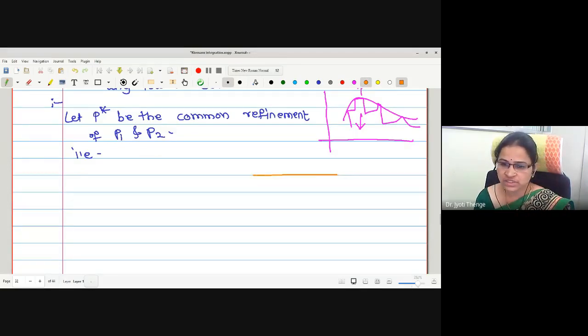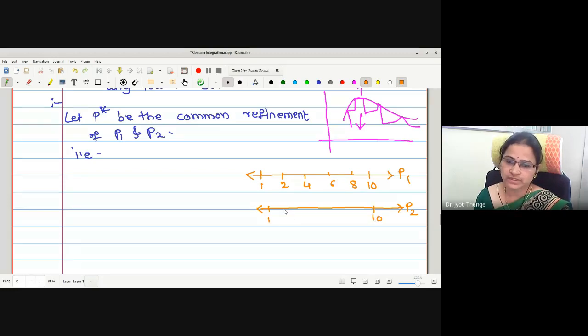Suppose this is the real line and we are taking a partition of the interval, say 1 to 10. In P1, let us take the even points 2, 4, 6 and 8. Let us take another partition P2, in which I will consider the odd points 3, 5, 7, 9. Are both different partitions of the same interval 1 to 10?